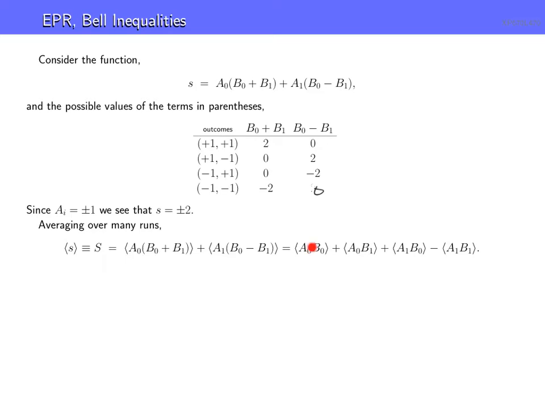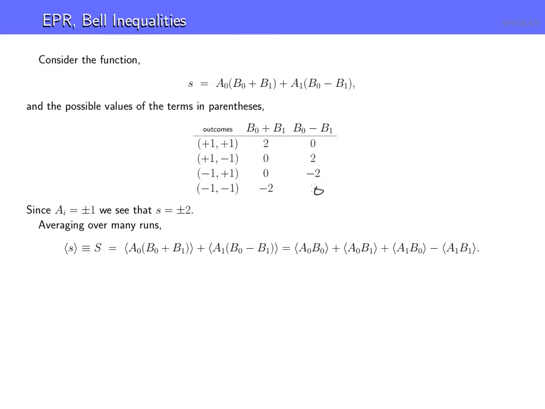And these are the expectation values of these random variables in this experiment. And again, we can calculate this in quantum mechanics, which we'll do later. Or we could think of this classically. It's a second moment. Very easy to calculate with our probabilities if we have a joint probability distribution.